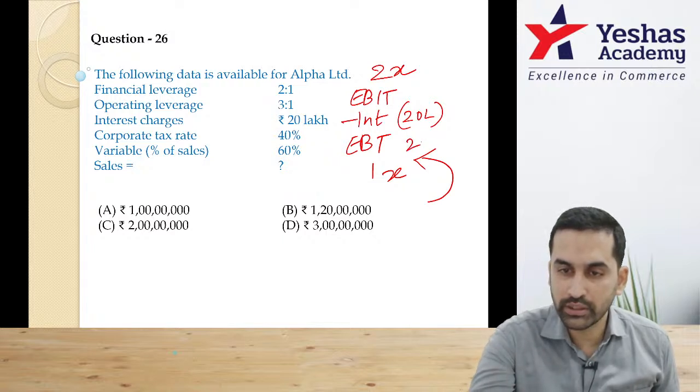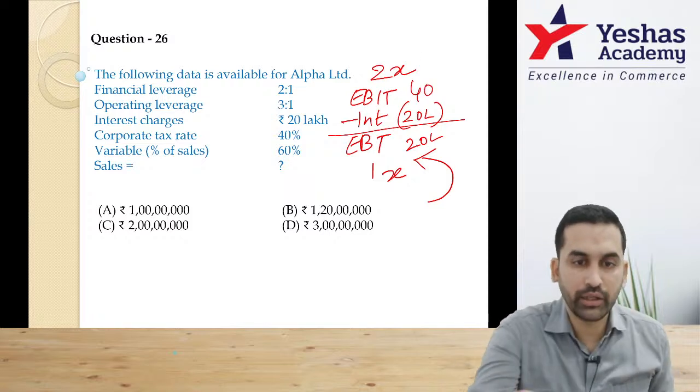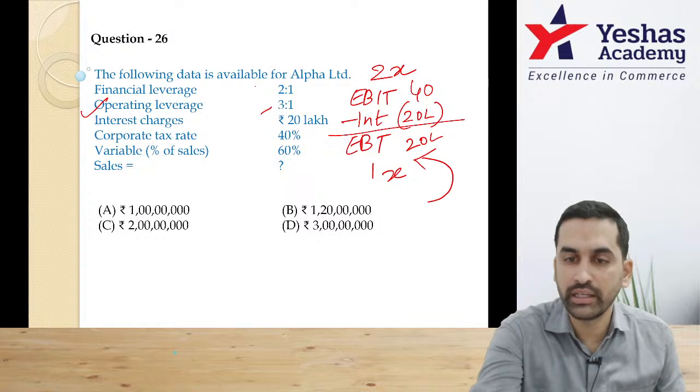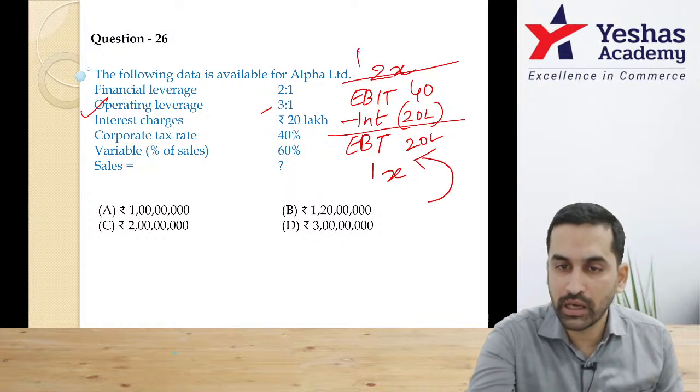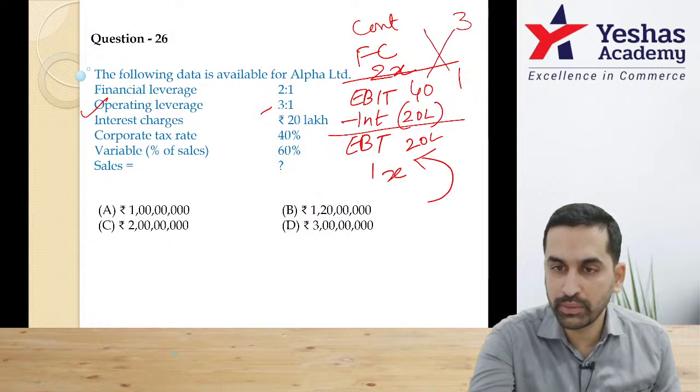Yeah. So if this is 20 lakh, now go in reverse order. EBIT will be 40. Then you have operating leverage 3:1. That means above this is fixed cost, above that it should be contribution. If this is 3, then this should be 1. From cross multiplication, this is 120.